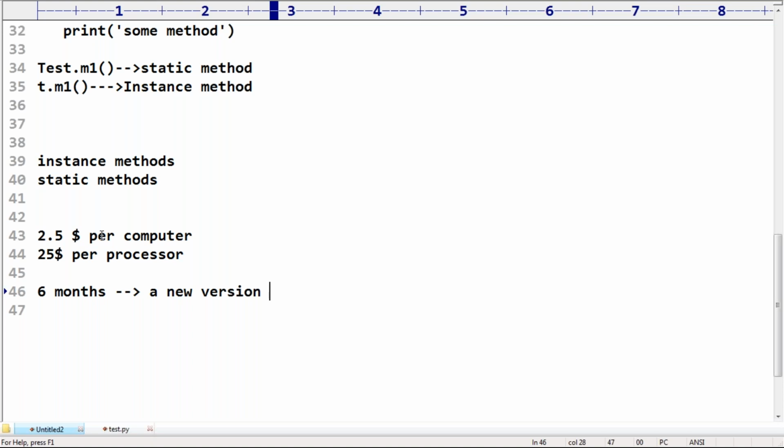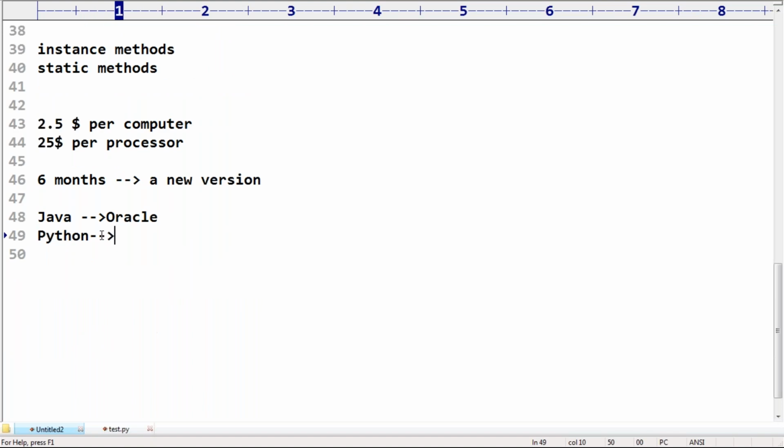Okay, so one more thing. Who is the vendor currently with Java? Oracle. Who is the vendor with Python? There is no vendor; it is maintained by a charitable trust, the Python Software Foundation. It is a non-profit organization.